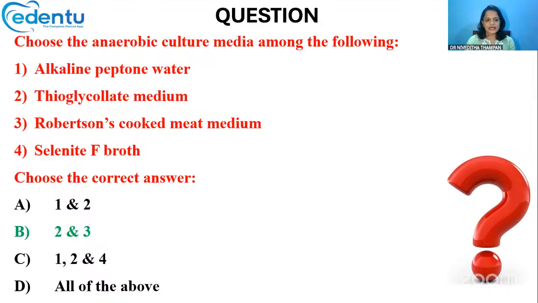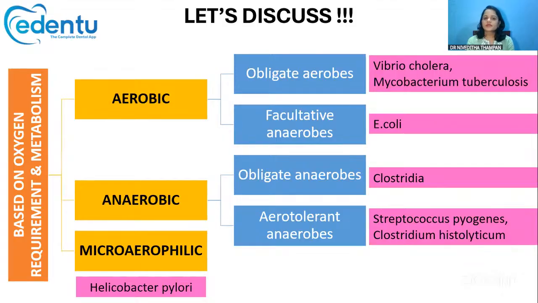Yes. So let's have a look at the classification of bacteria. Let's start from the basics. Bacteria can be classified by various methods based upon size, shape, and staining characteristics, like how it reacts in gram stain and acid fast staining.